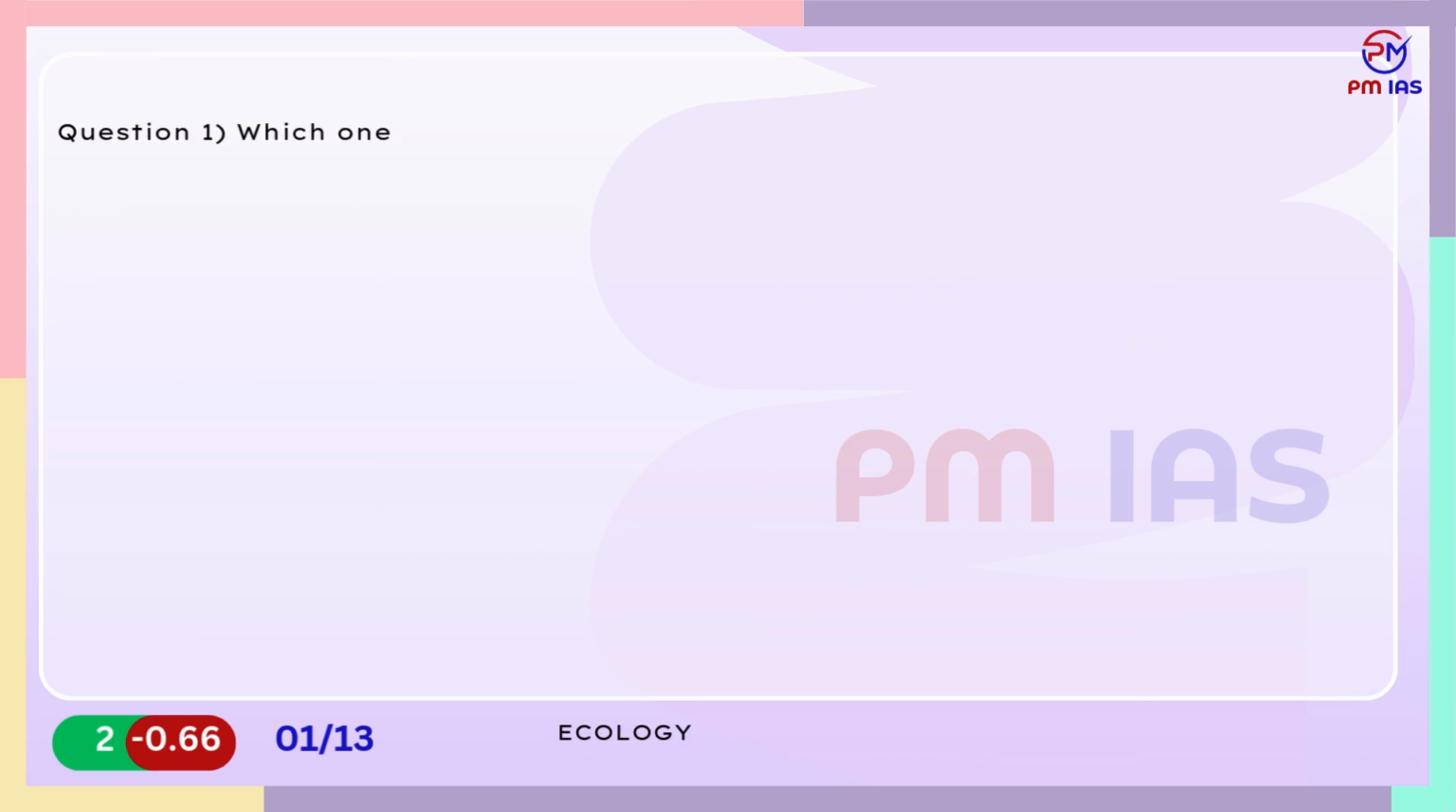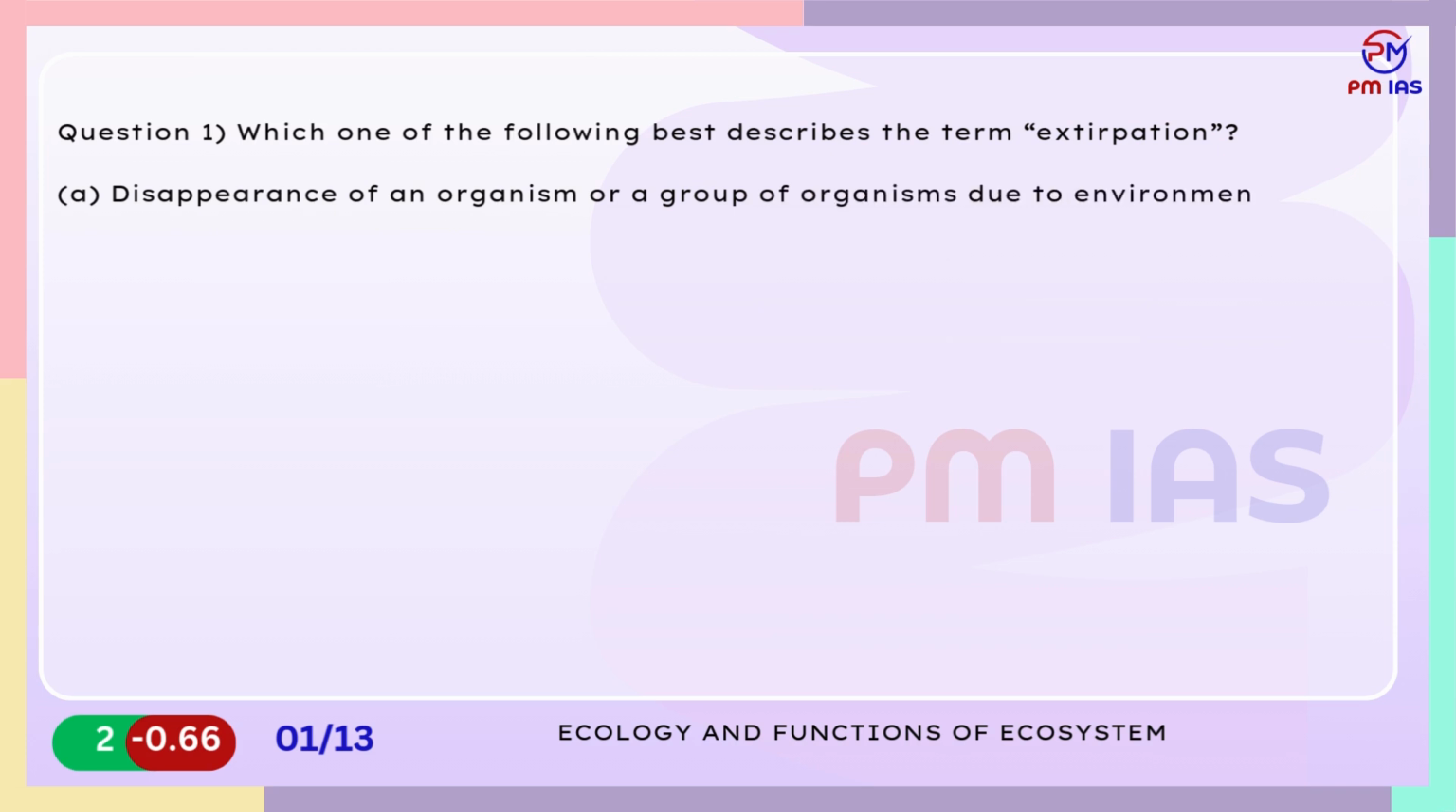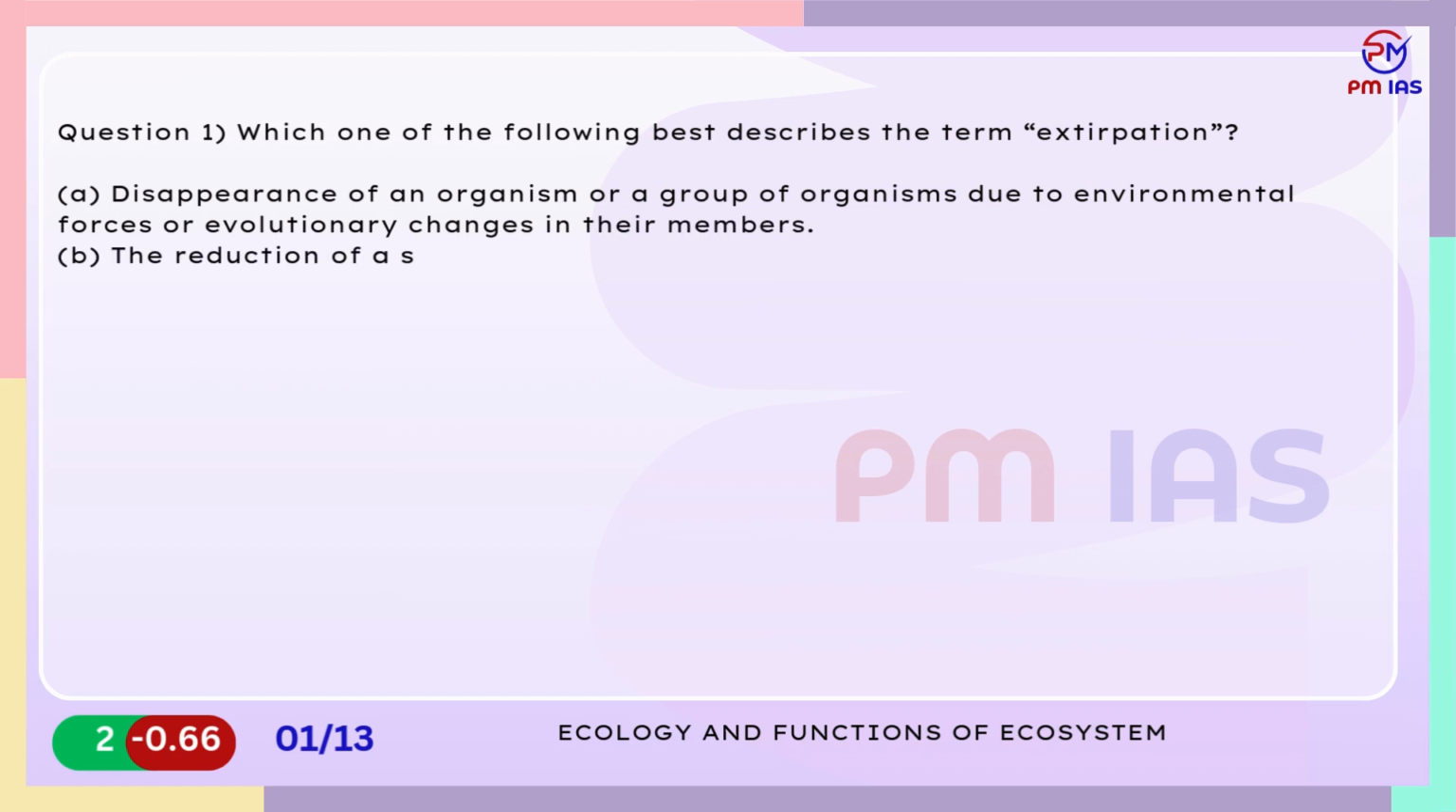Ecology and functions of ecosystem. Question 1. Which one of the following best describes the term extirpation? A. Disappearance of an organism or a group of organisms due to environmental forces or evolutionary changes in their members.